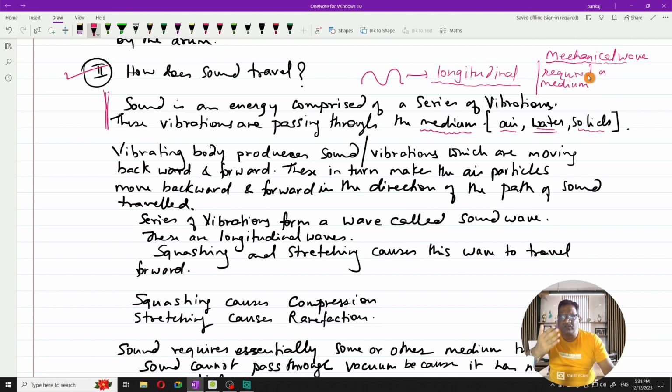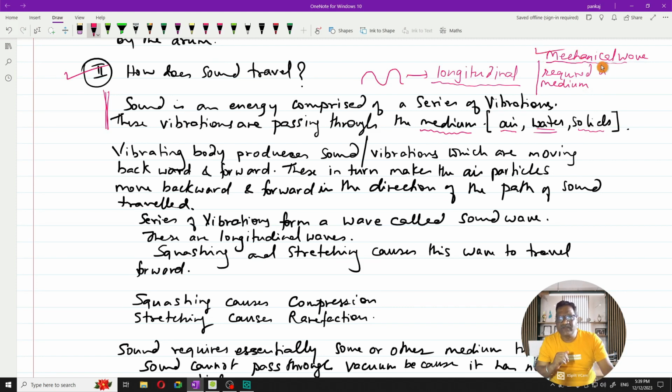So suppose a sound is being created in the sun. The sound first will have to travel through the vacuum. But because sound is a mechanical wave, it requires a medium. It cannot travel through vacuum. And that is why the sound cannot even start travelling from the sun, forget about reaching earth so that we can hear it. So that's the reason we cannot hear any explosion or any sound from the sun far away, because basically sound cannot travel in vacuum, right?